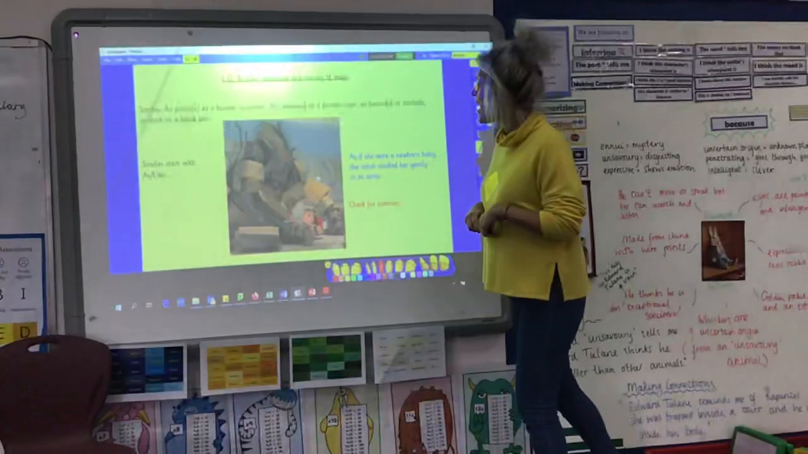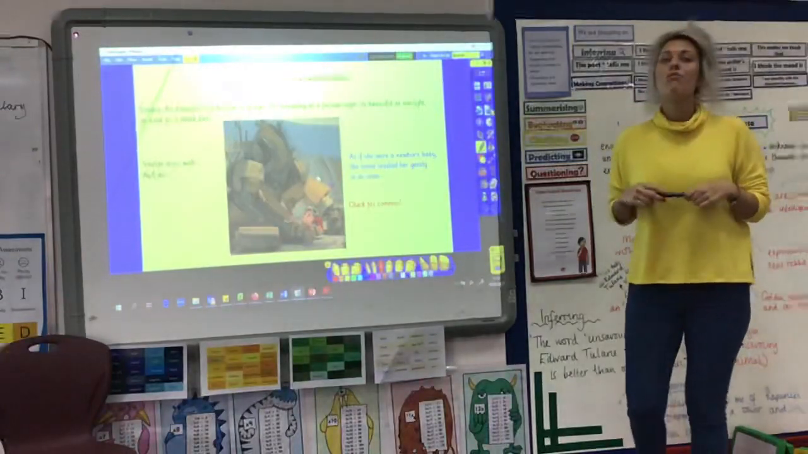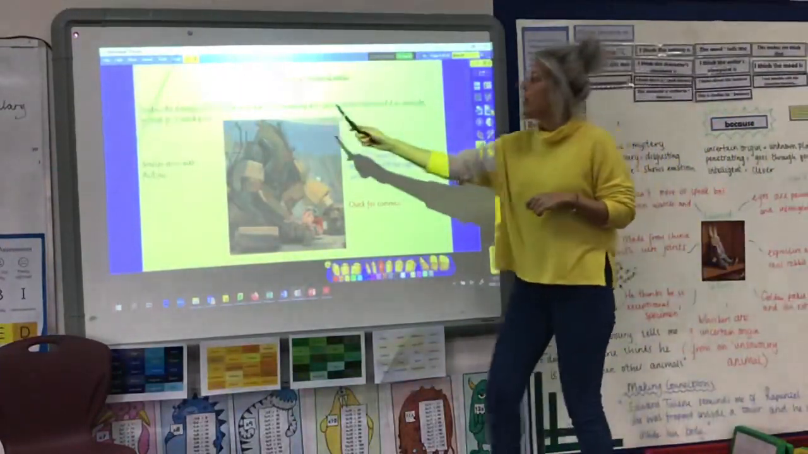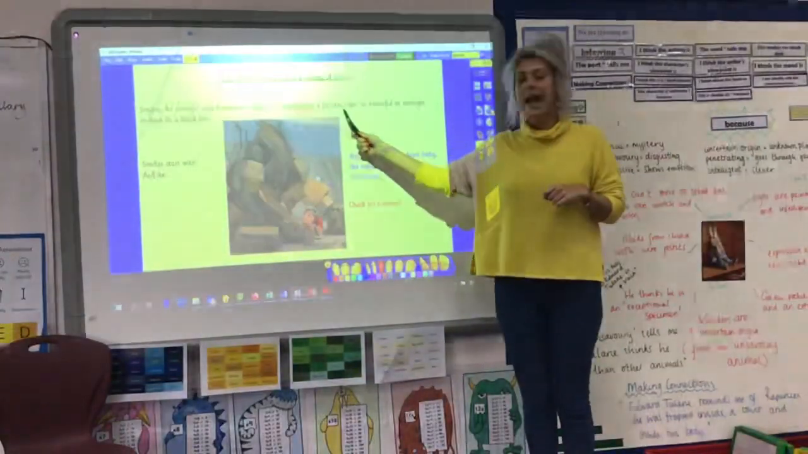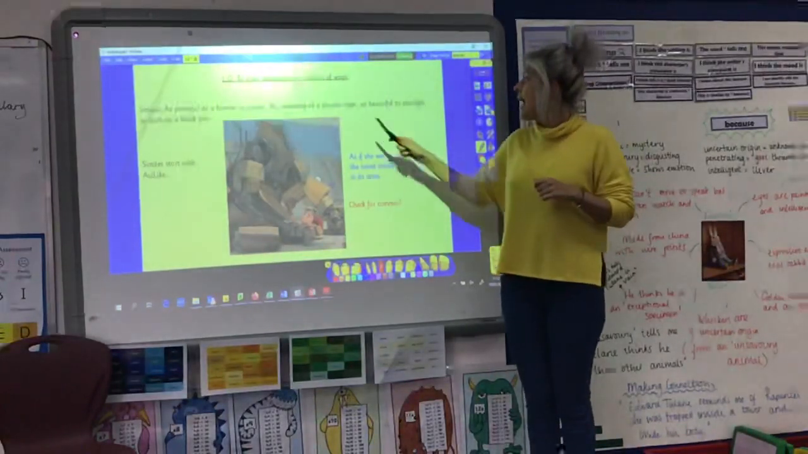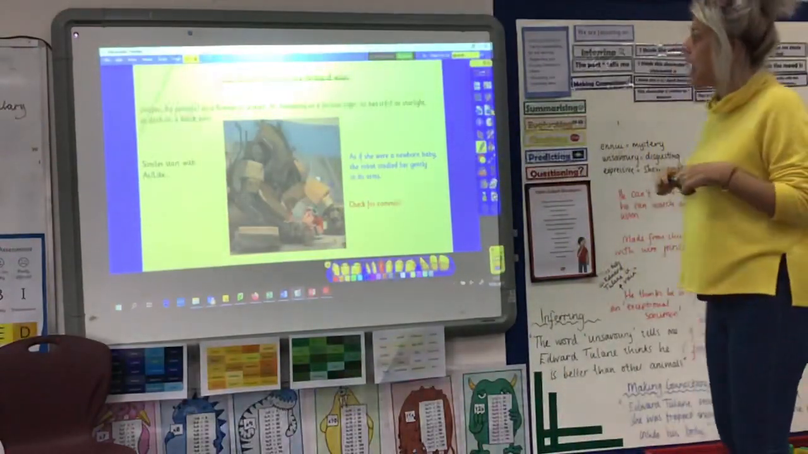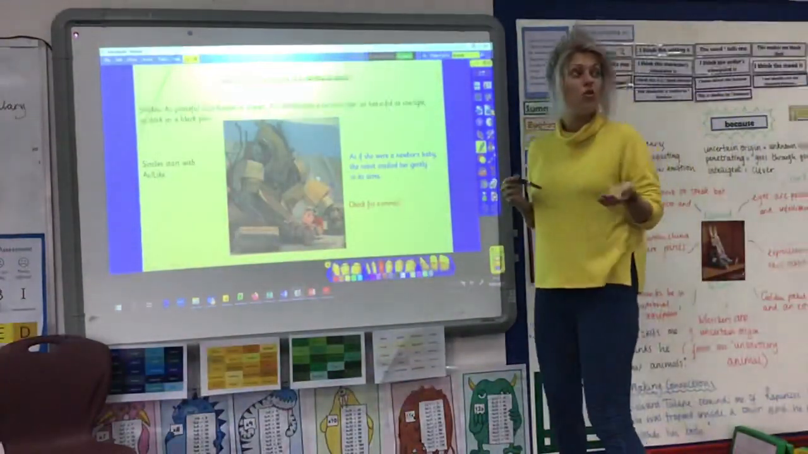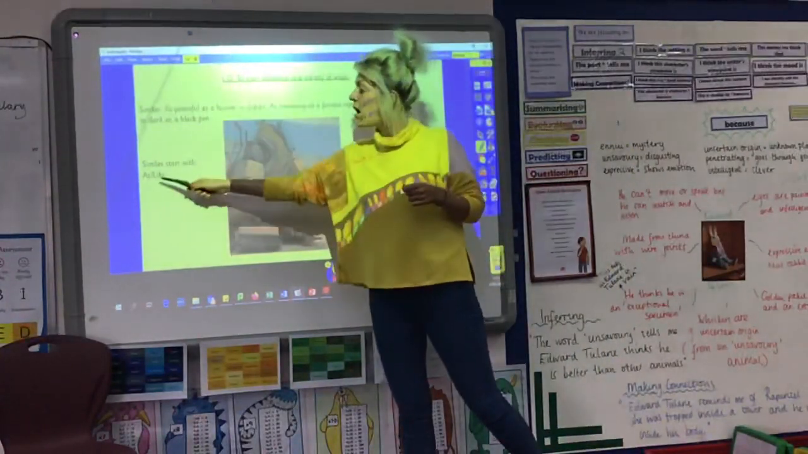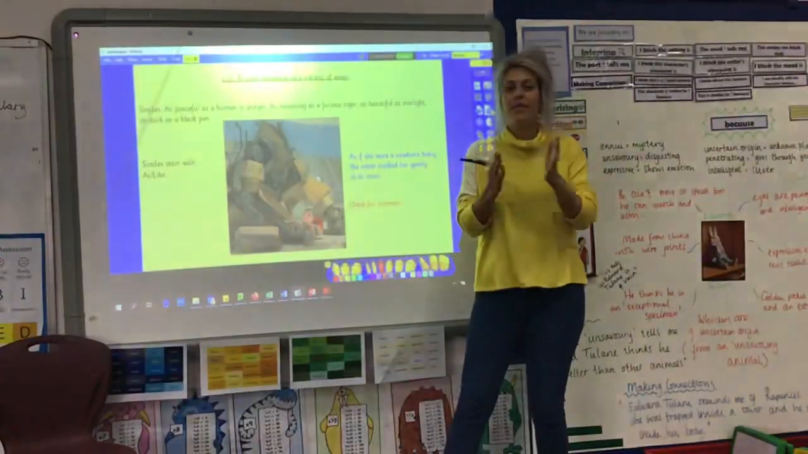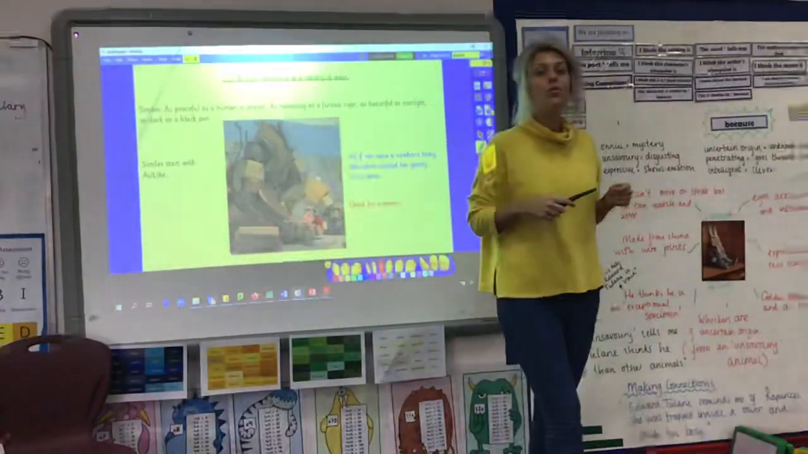Here are 3 excellent examples of similes that Year 4s wrote earlier in the year. As peaceful as a human in prayer, as menacing as a furious tiger, as beautiful as starlight, and as dark as a black pen. So we know that you can already write some brilliant similes. Similes usually start with as something, or with like, and we use them to compare things.